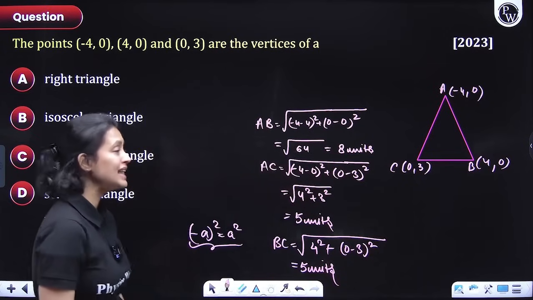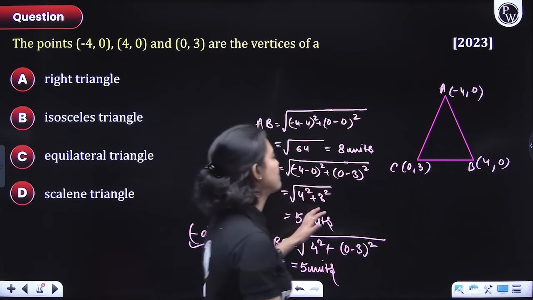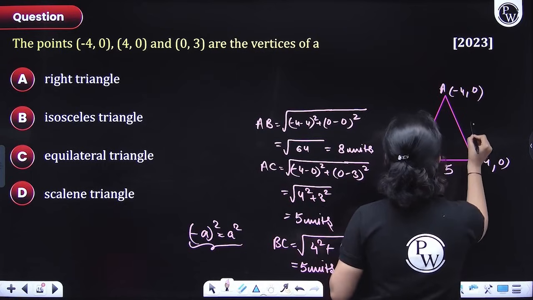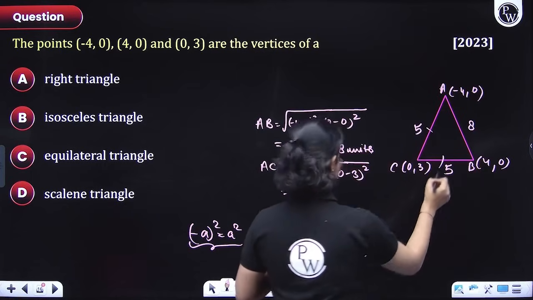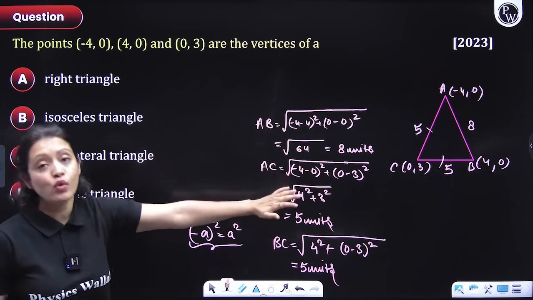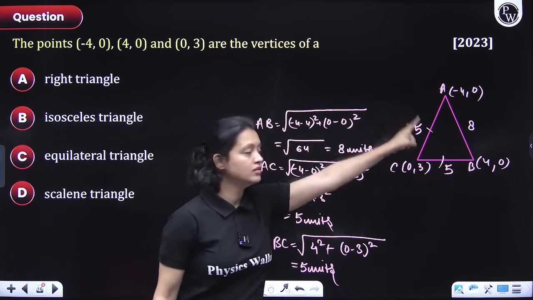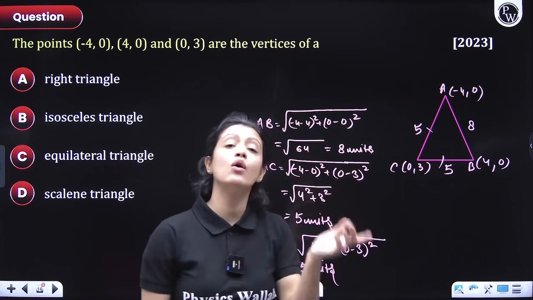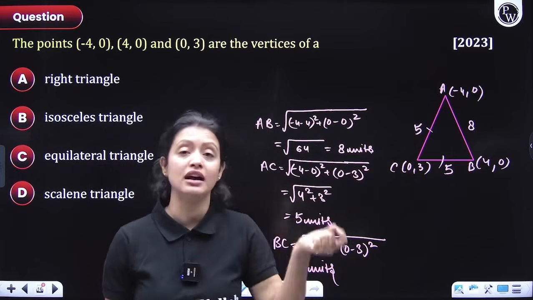So you can see what is happening. This here is 5, this here is 5, and this is 8. So AC and BC are both equal and AB is different. That means it's an isosceles triangle. Now you have to check whether it's a right angle triangle or not.